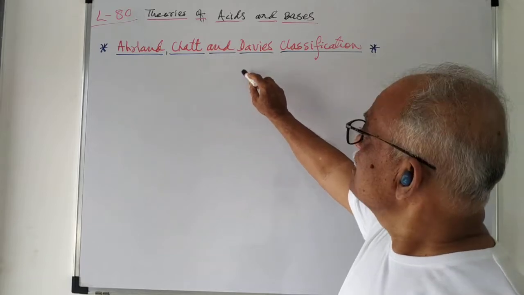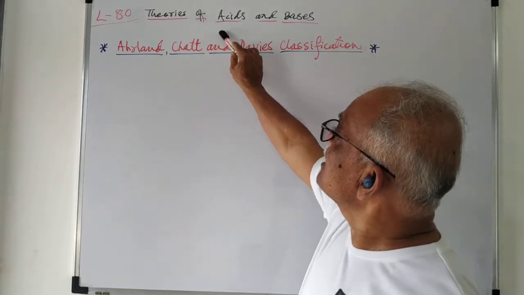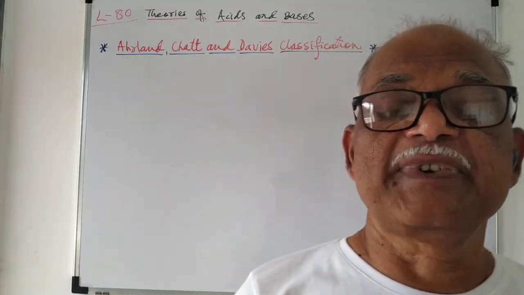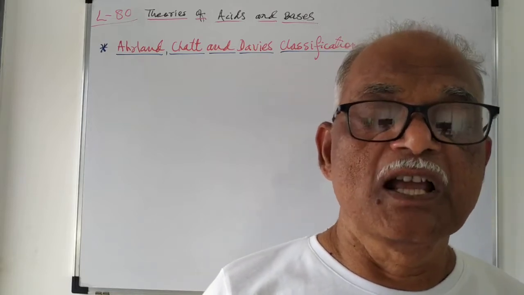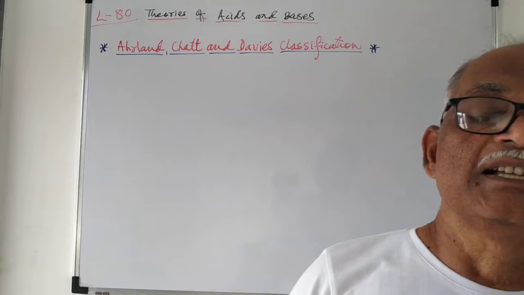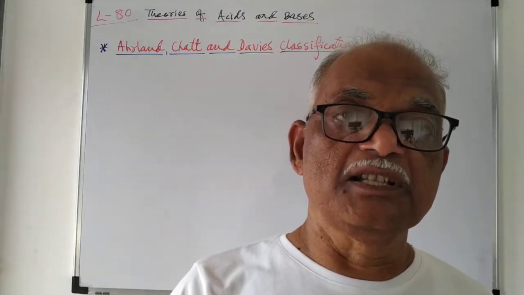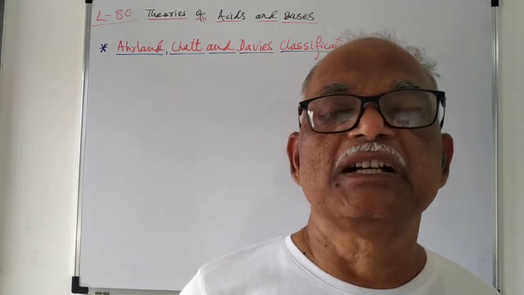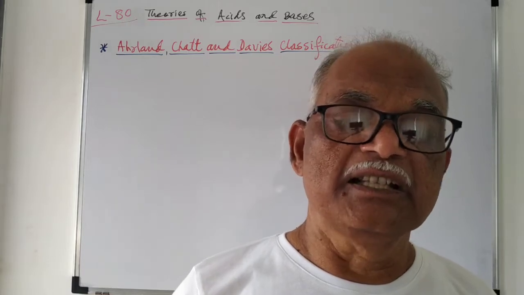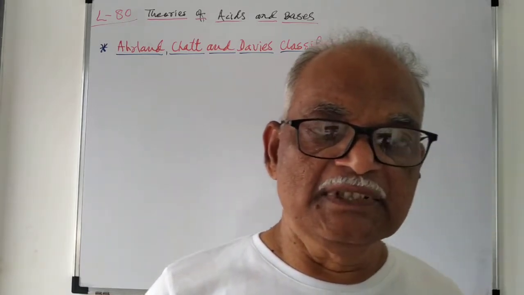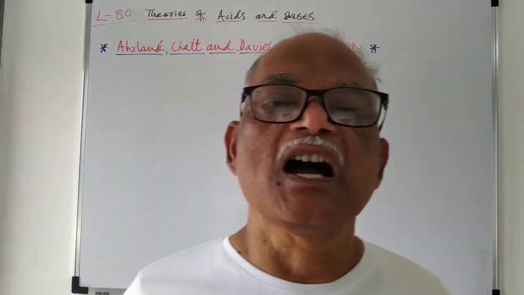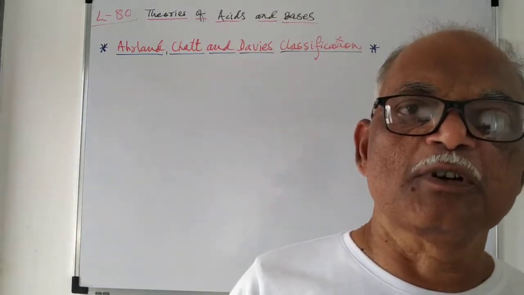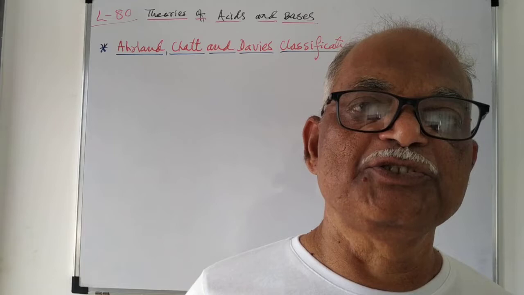We are discussing the Ahrland, Chatt and Davis classification. This is part of the theories of acids and bases. Ahrland, Chatt and Davis classified the Lewis acids and bases on the basis of their energy, their electron shells, meaning their outer sphere of electron shells. When the electron shells are compact, or when they are loosely bound, or there is a possibility of polarization or presence of electrons, then their nature is different.